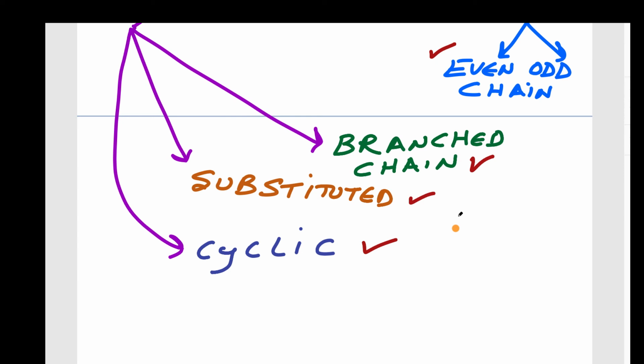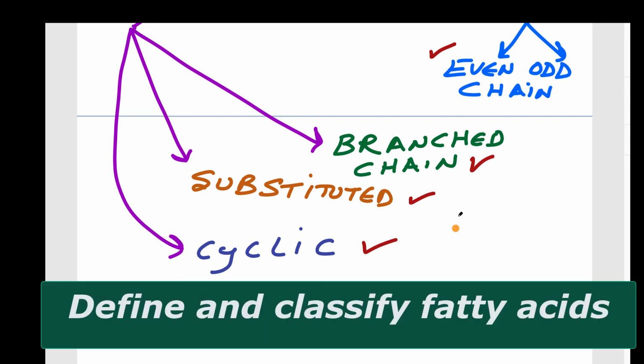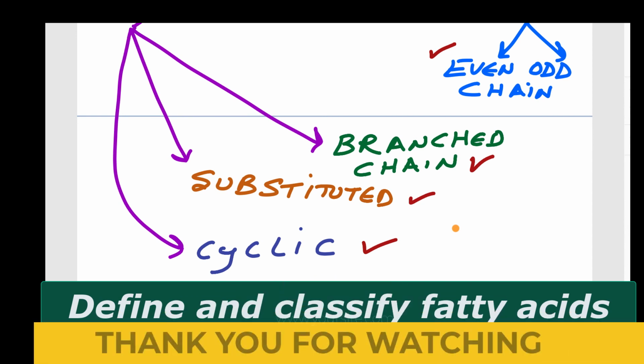Then the next one is cyclic fatty acids. Here the hydrocarbon chain is not a straight chain, there is a cyclic form. Chaulmoogric acid, and prostaglandins can also be considered cyclic fatty acids. These are the various important points related to fatty acids definition and classification.